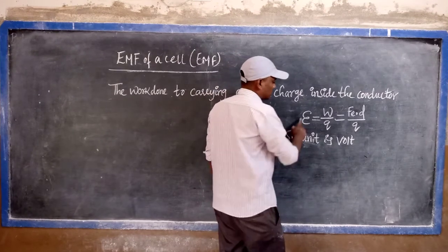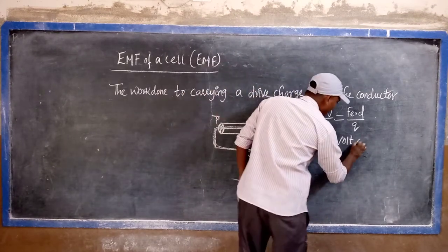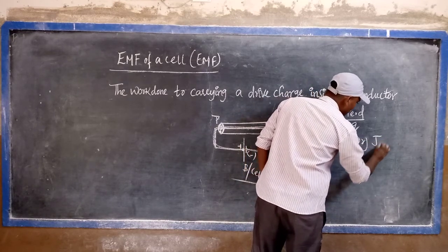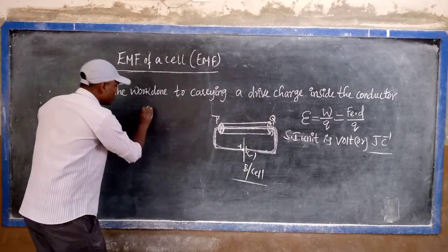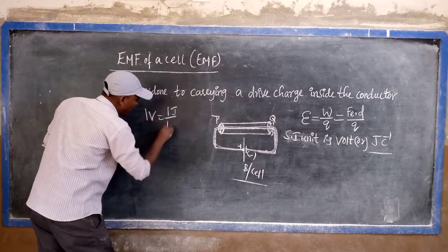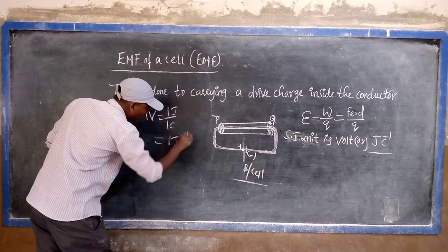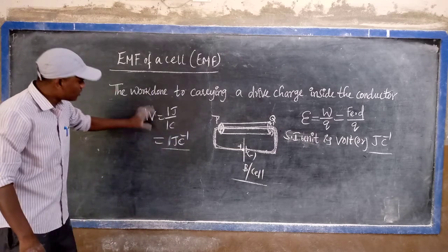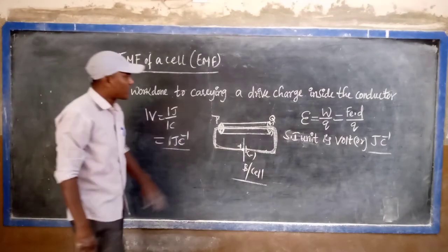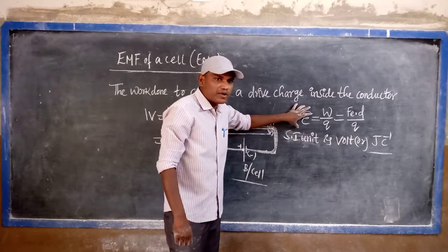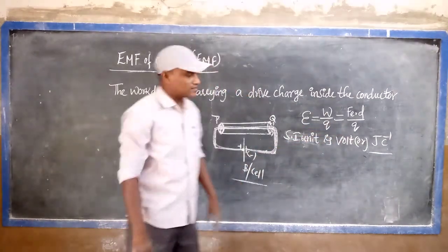The unit is volt, or Joule Coulomb inverse. We know that 1 volt equals 1 Joule upon 1 Coulomb, which equals 1 Joule Coulomb power minus 1. So the electromotive force unit is volt or Joule Coulomb inverse.